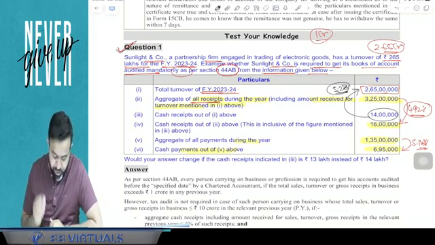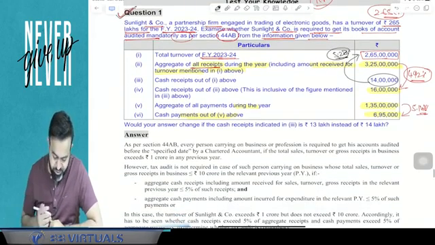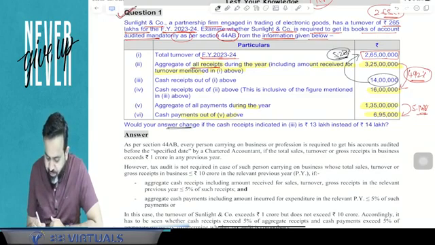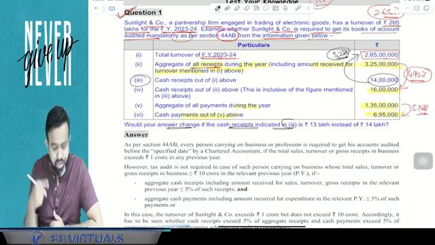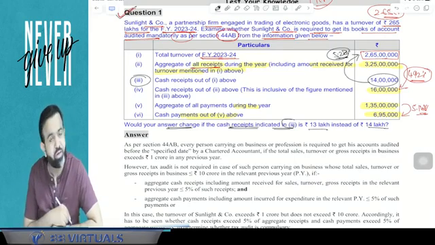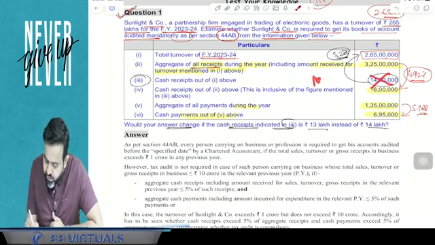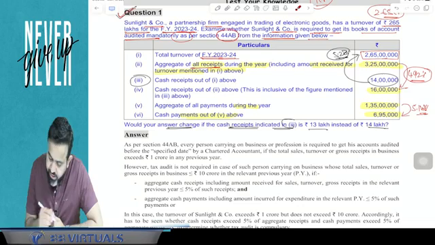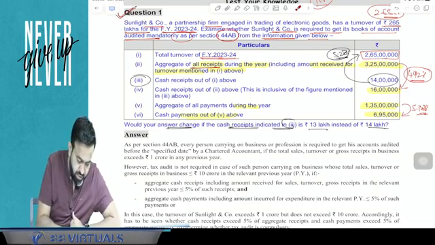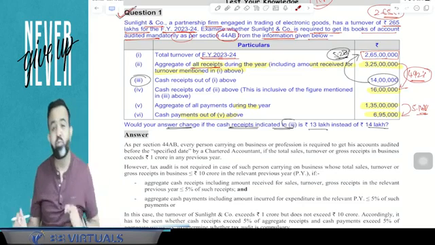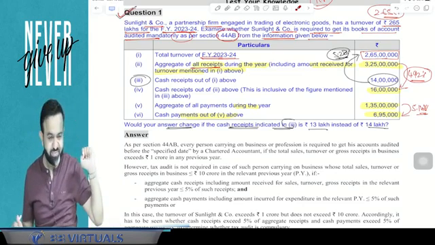Now one more question they ask: would your answer change if the cash receipt indicated in point number 3, that is in turnover, your cash turnover is 13 lakh instead of 14 lakh? So if instead of 14 lakh, the turnover received in cash is only 13 lakh, then check 13 lakh divided by 2 crore 65 lakh multiplied by 100, it's 4.9056%.